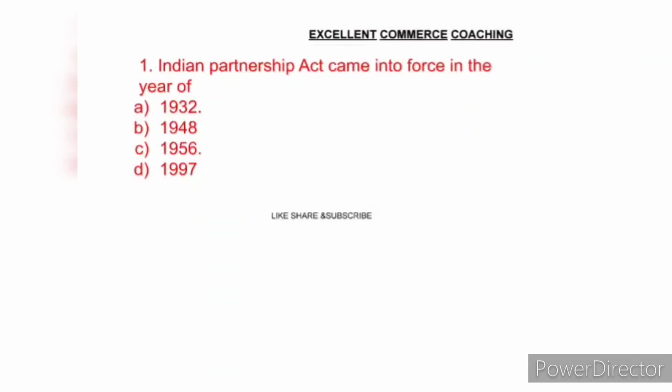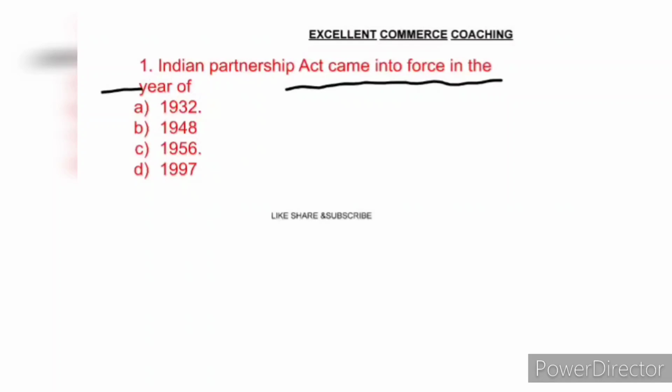So let's start. The first question is: Indian Partnership Act came into force in the year of. Option A 1932, option B 1948, option C 1956, option D 1997.